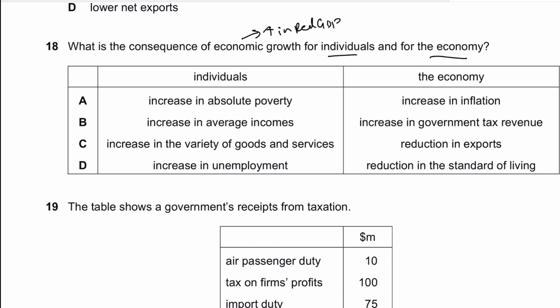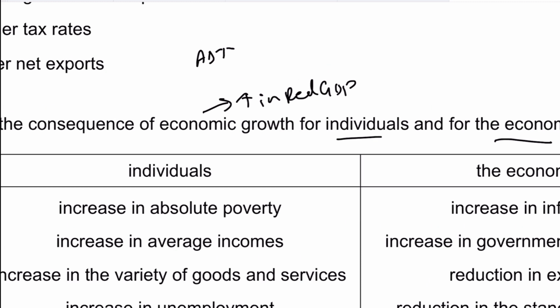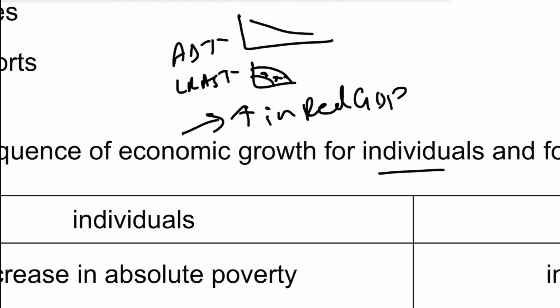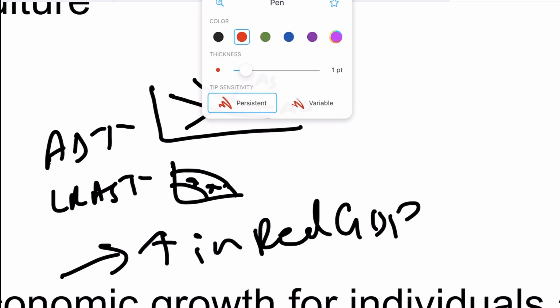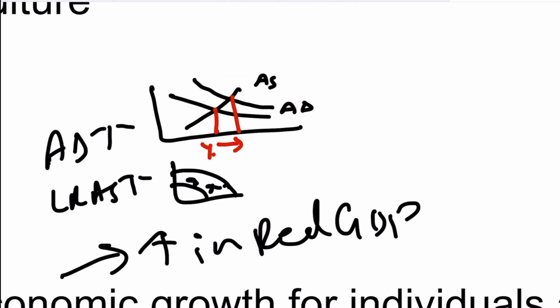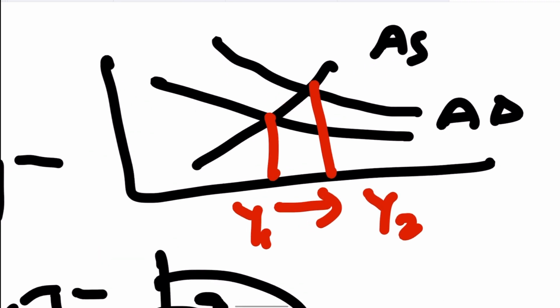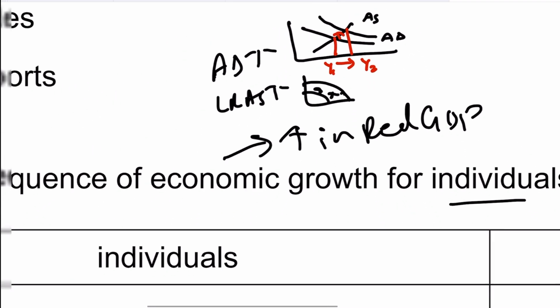There are two types of economic growth: actual growth and potential growth. Actual growth happens when AD increases, that is, your firms are using existing capacity, and another is potential growth, where your LRAS goes up, and that is due to a shift in the production possibility curve. And this happens when your AD goes up, that is, your aggregate demand shifts to the right, and this movement of national income from Y1 to Y2, this upward movement, is basically the extension in aggregate supply as a result of economic growth, and that's actually actual economic growth when firms are using existing capacity.